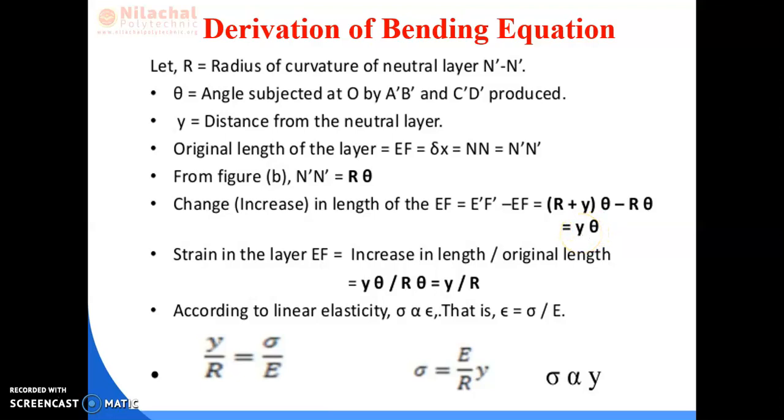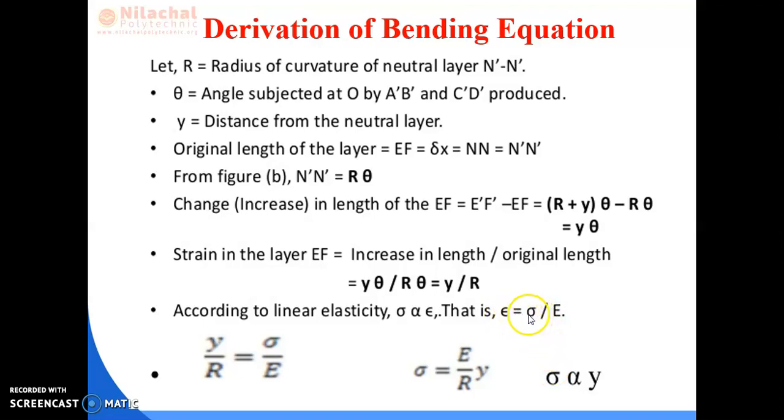The strain in layer EF is equal to increase in length by original length. So y theta divided by r theta is equal to y by r. As the elastic constant of the beam remains constant throughout its length, we know that strain is equal to stress by Young's modulus.